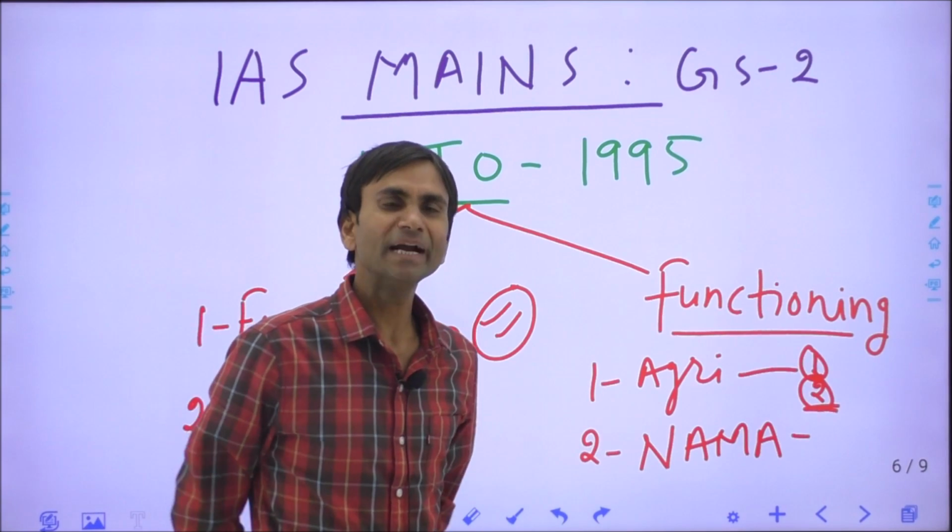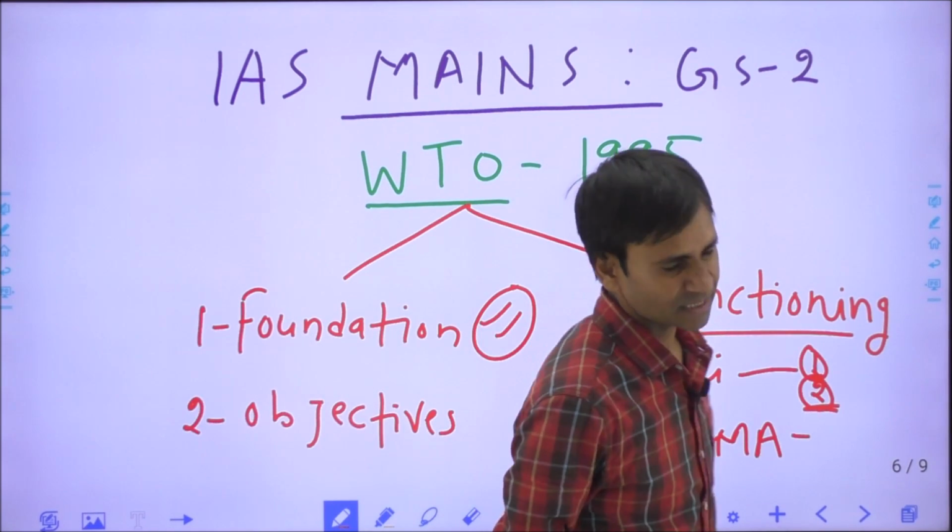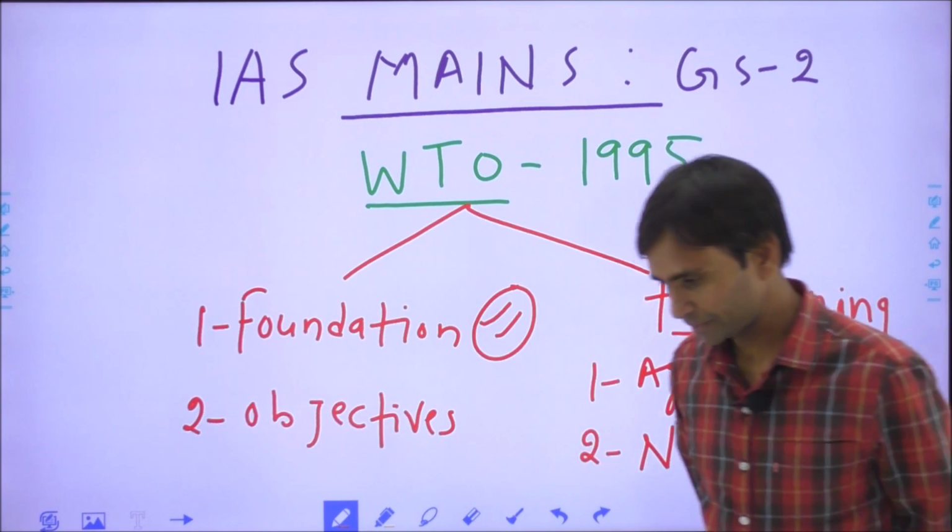Third is the matter of intellectual property rights. You know, this is a big topic.